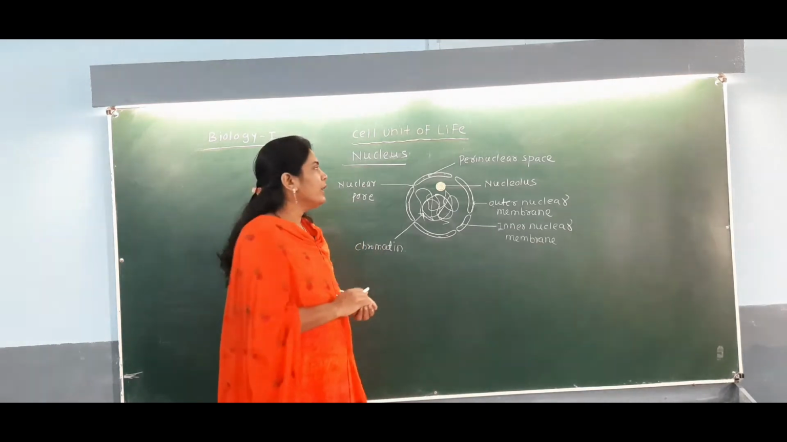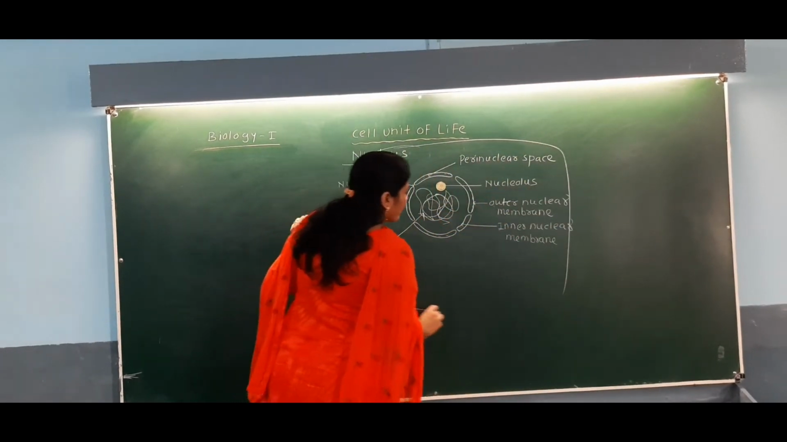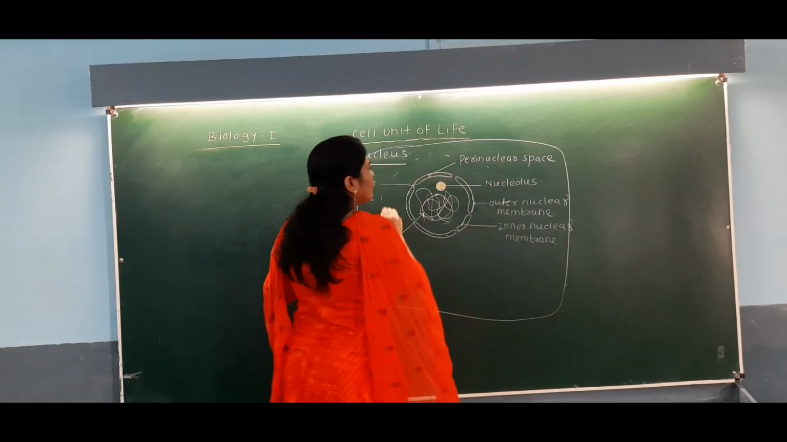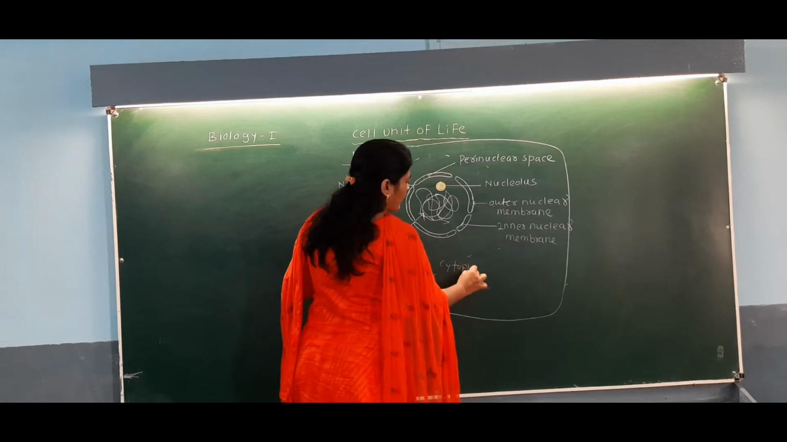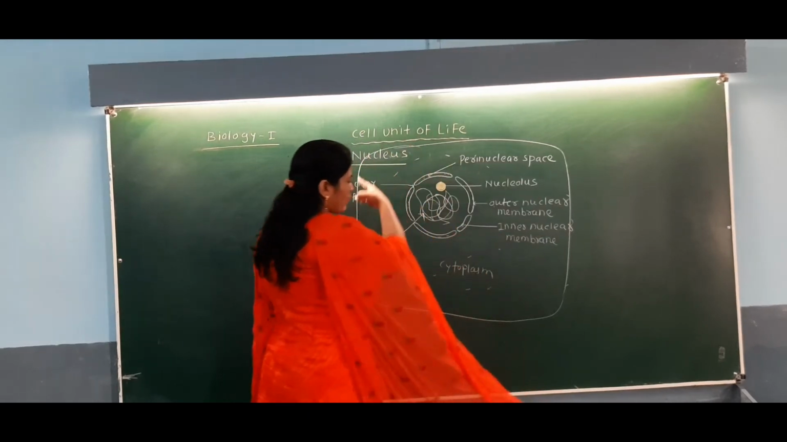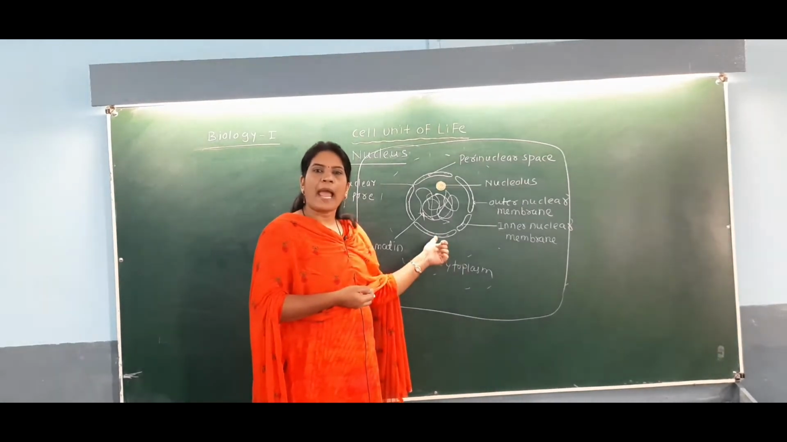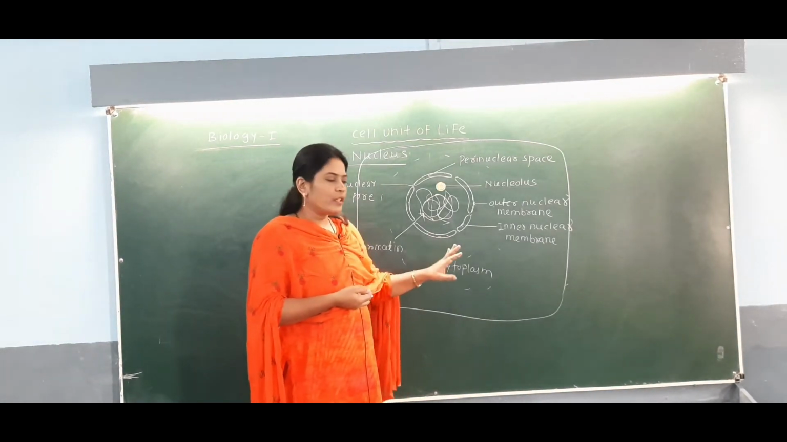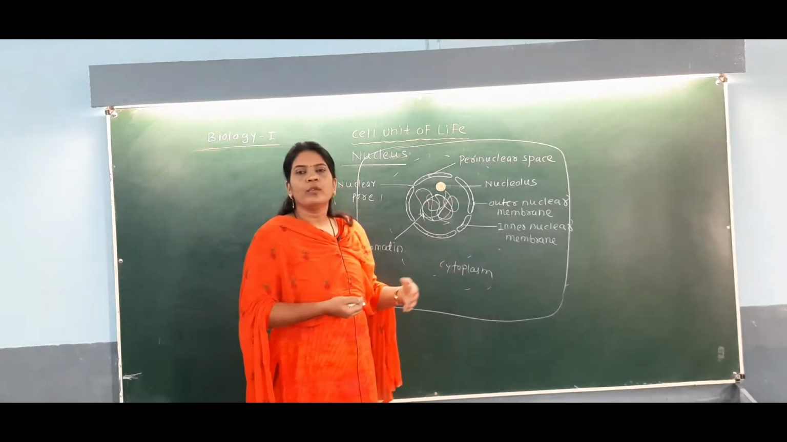If we see, this is the structure of a cell. This is a nucleus and around this nucleus there is cytoplasm. Here you can observe the cytoplasm of the cell. This nuclear membrane acts as a barrier between the material present in the cytoplasm and the material present in the nucleus. So material